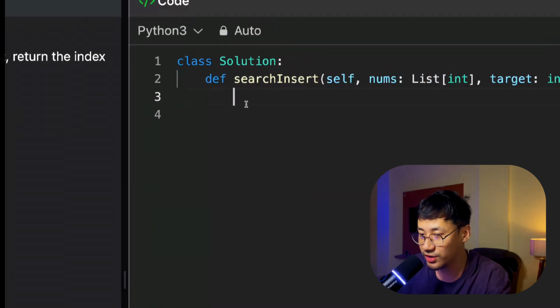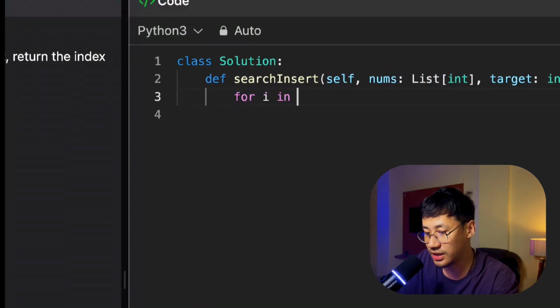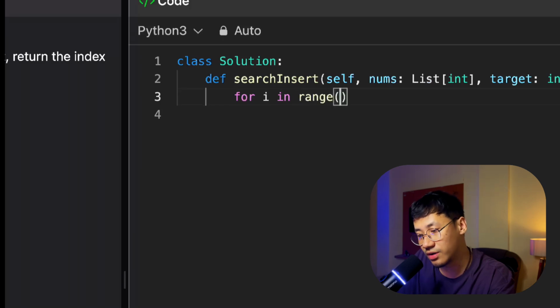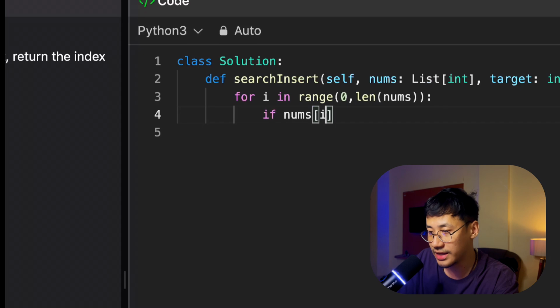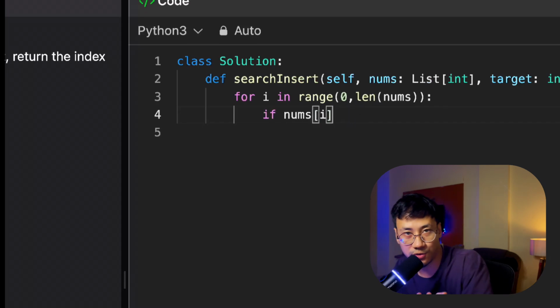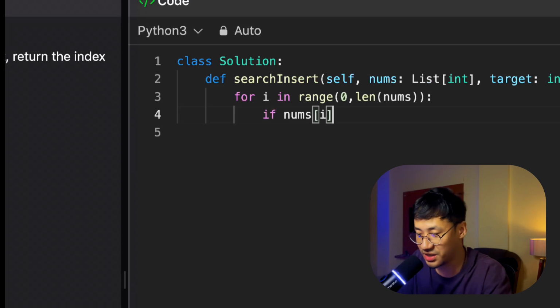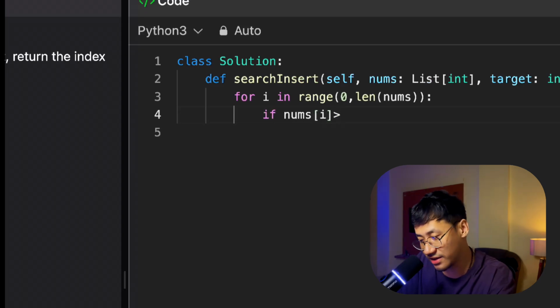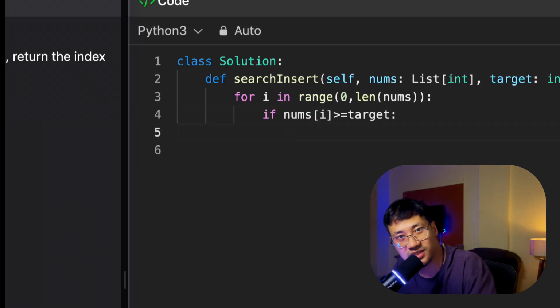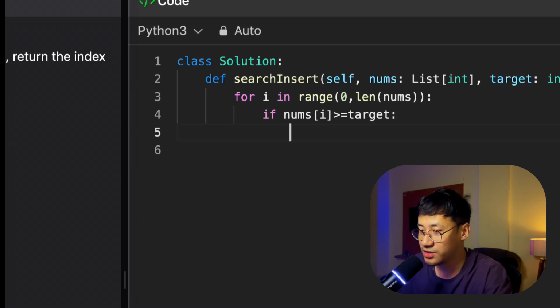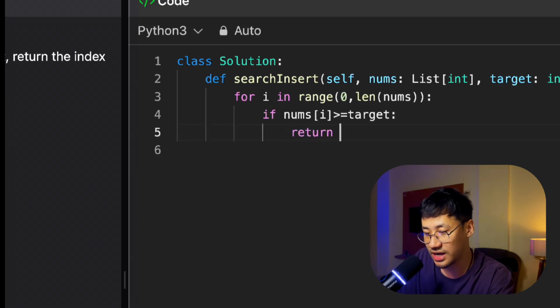All right. So what we need to do, we just need to run a for loop for i in range, from 0 to length of nums. And what we need to check: if nums of i is lesser than target? If it is lesser than target, do we have any problem? No, we don't have any problem. But if it is not lesser than, or if it is greater than or equal to target, then we have a problem, right? If it is lesser, go next, right? So if it is greater than or equal to, then return i. That's it.